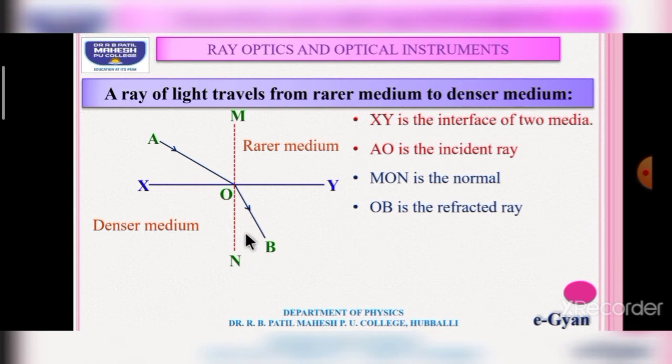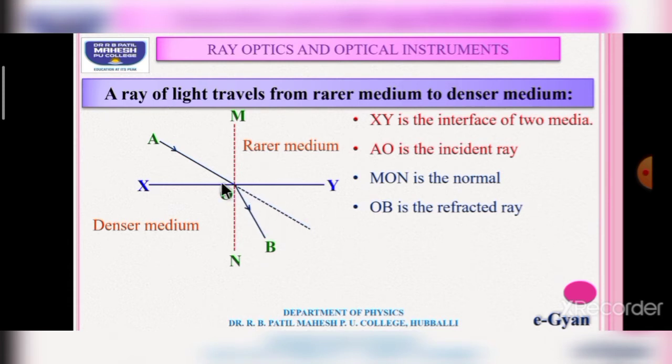Why does it bend towards the normal? When a ray of light travels from a rarer medium to a denser medium, its velocity decreases, and due to this the ray bends towards the normal. The initial direction is along the dotted line, but when it enters the denser medium, it changes its direction and moves away from its initial direction.